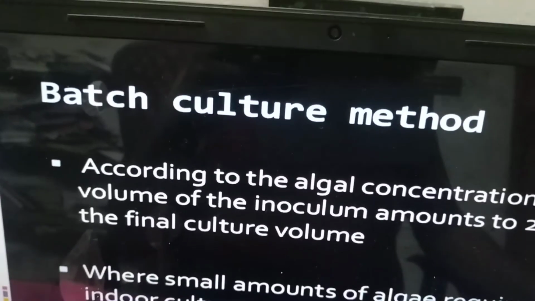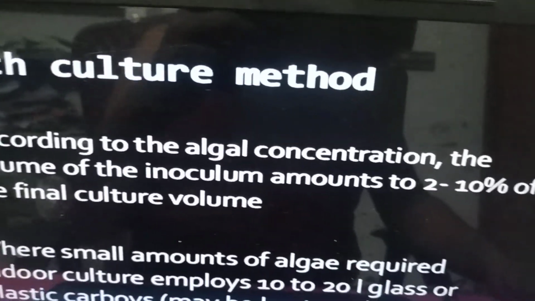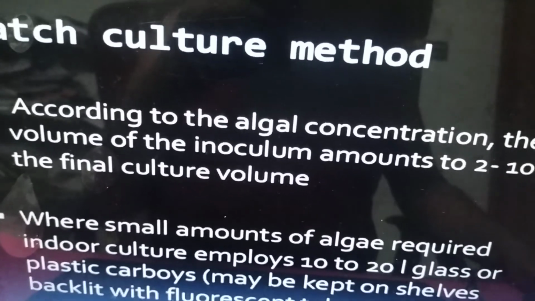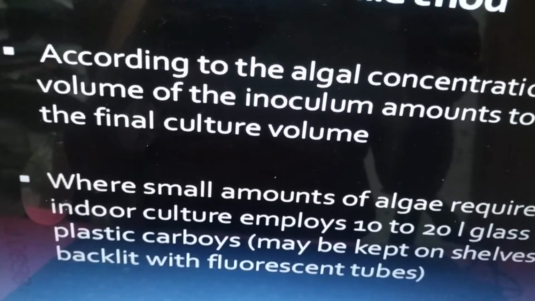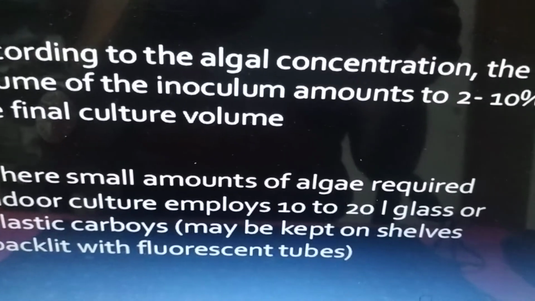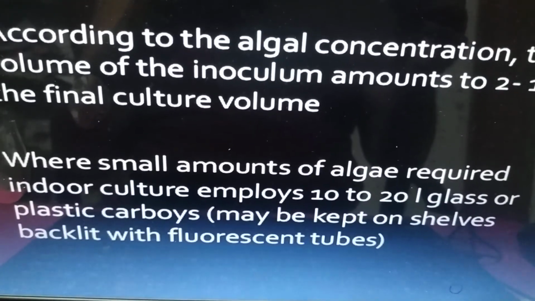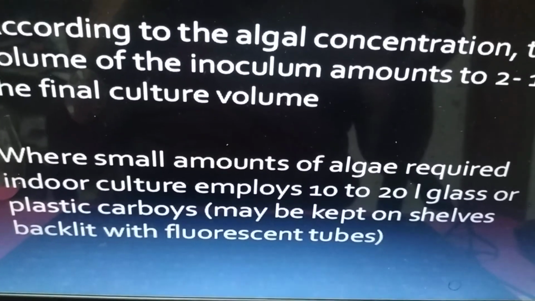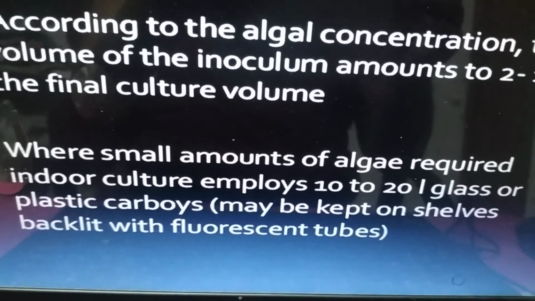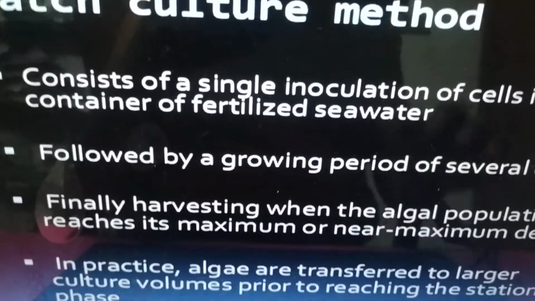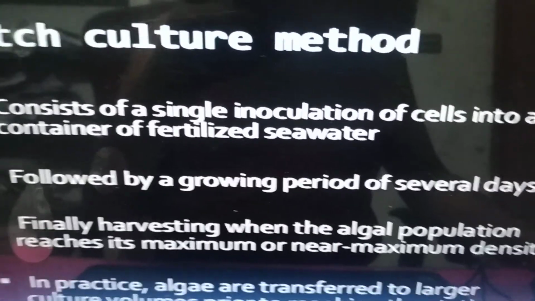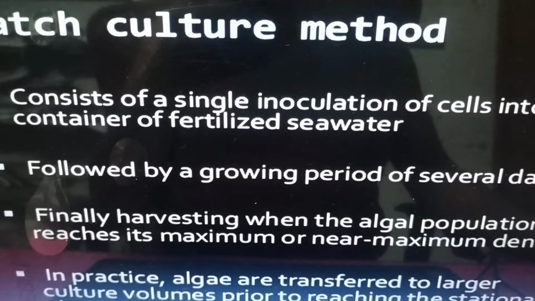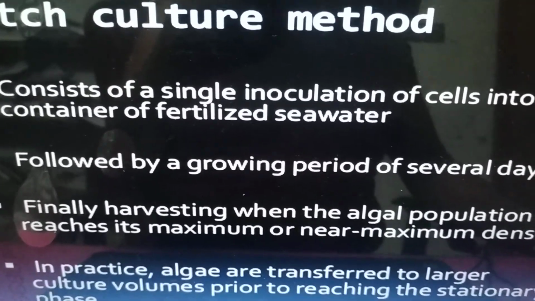In mass culture, there is the batch culture method. According to the algal concentrations, the volume of the inoculum amounts to 2 to 10% of the final culture volume. Where a small amount of algae is required, indoor culture employs 10 to 20 liter glass or plastic carboys. Batch culture consists of a single inoculation of cells into a container of fertilized seawater, followed by a growing period of several days.